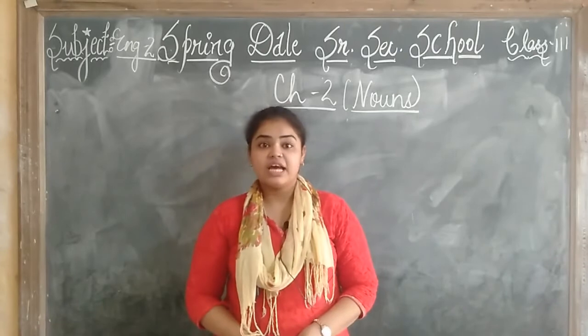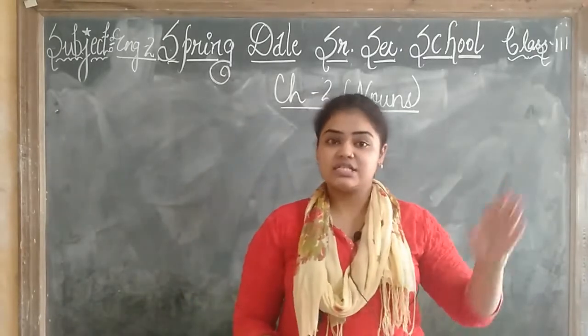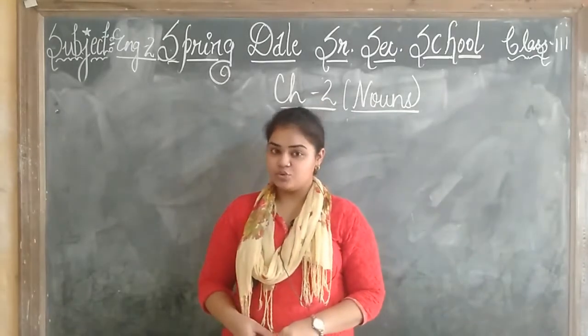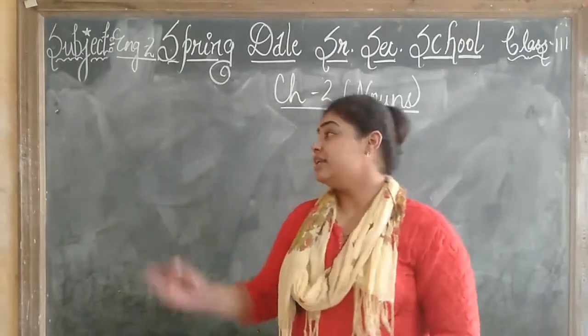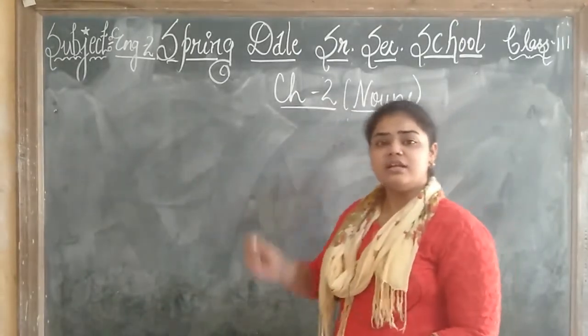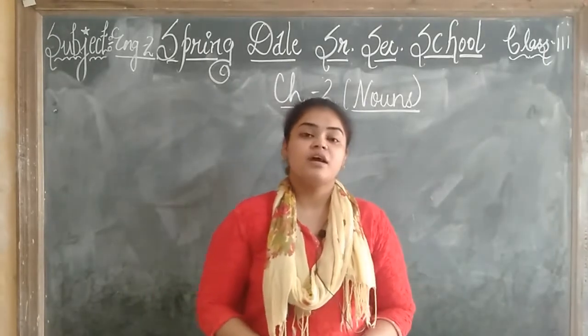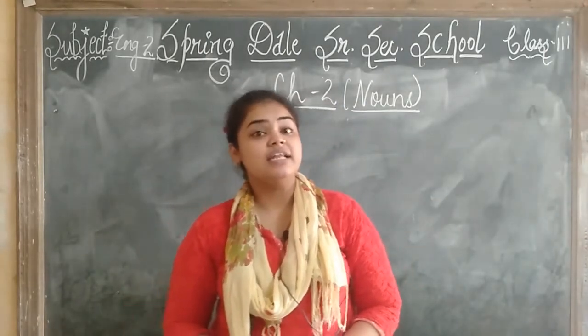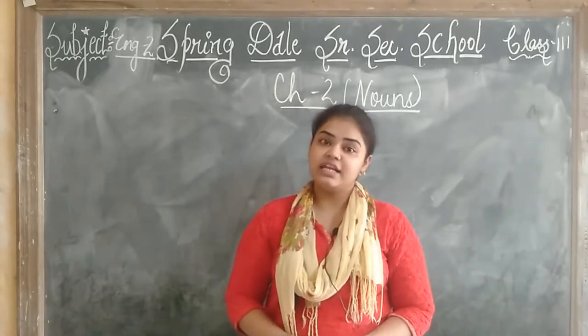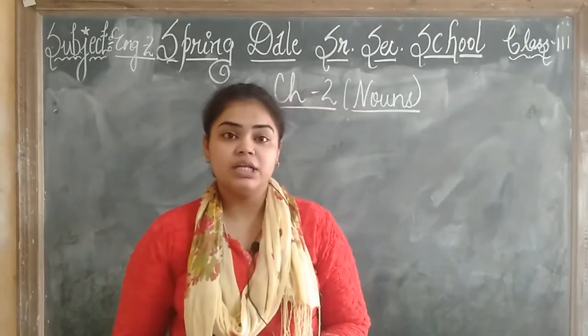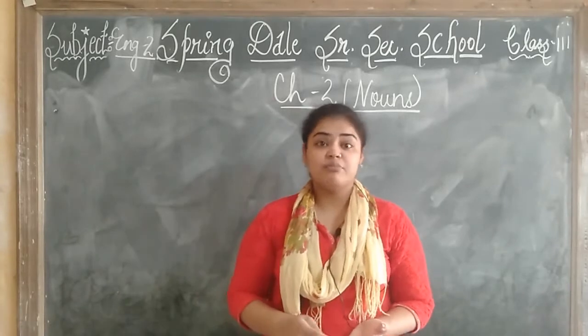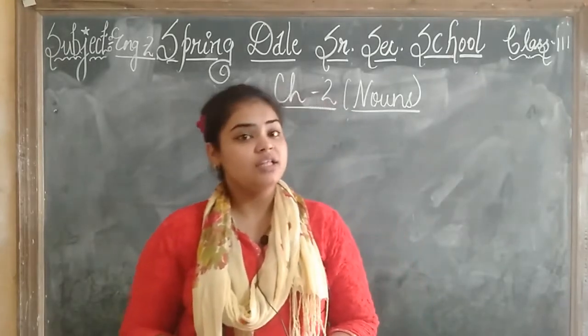New chapter in English 2, class 3, chapter number 2. What is the name of the chapter? Nouns. Now, what is a noun? Noun क्या होता है? In Hindi we can say संज्ञा. What is noun? Nouns are the naming words. They are the naming words. For example, a name of a person, name of place, animal or thing.